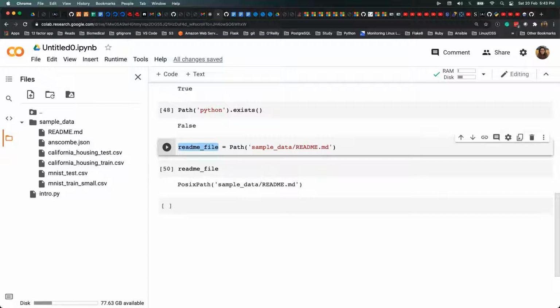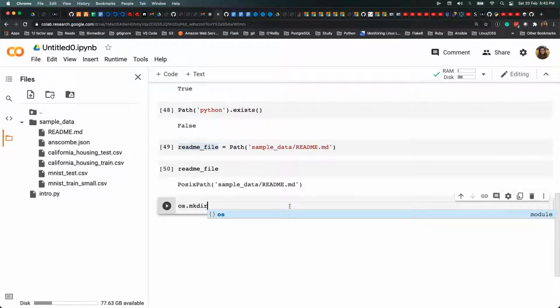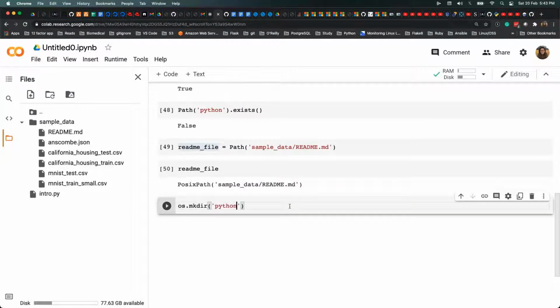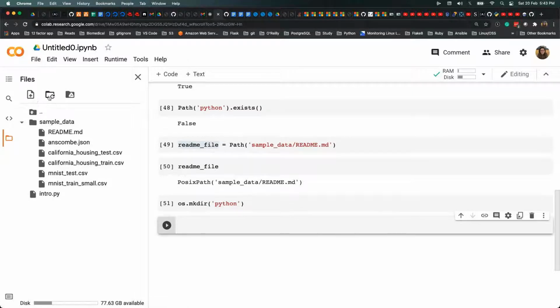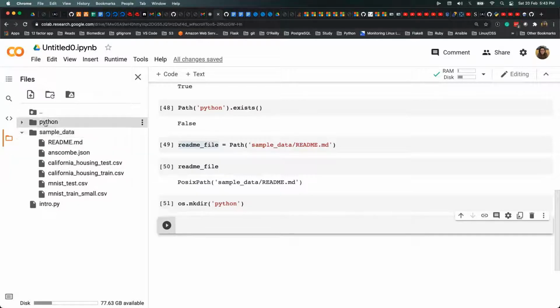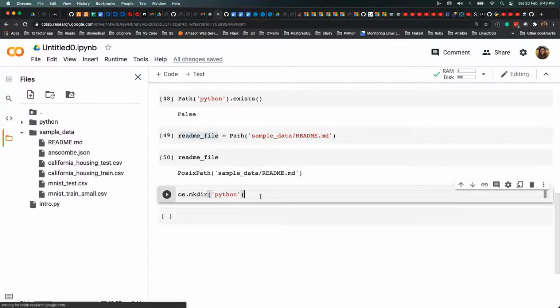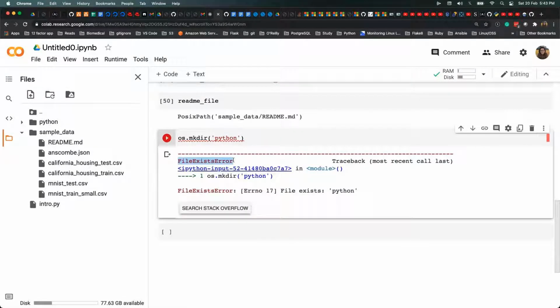Now I'll show you how you can create a directory, again first using the OS module, mkdir, and you pass it, let's say, Python. We created a directory called Python. Let me rerun this command and see what happens now. It says the file already exists, and this is an error.